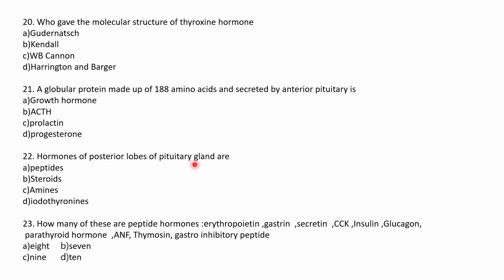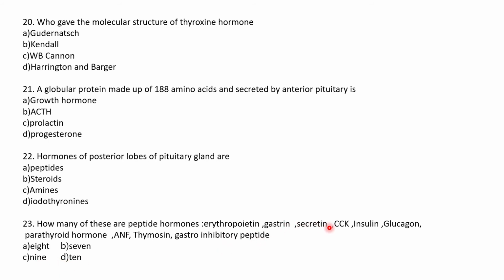Hormones of posterior lobe of pituitary are peptides. Yes, they have the amide group CONH bond. So they are peptides. Posterior lobe of the pituitary is called neurohypophysis. Neurohormones are secreted. How many of these are peptide hormones? All the 10 are peptide. So your answer is option D.